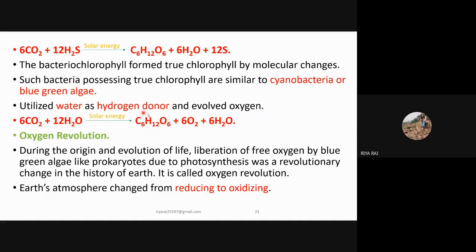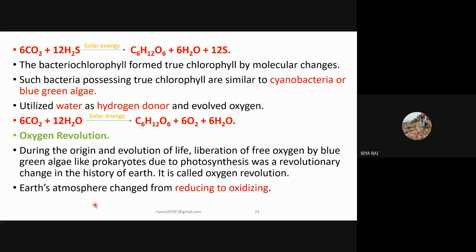They utilized water as a hydrogen donor, or hydrogen source, and evolution of oxygen took place during the formation of organic compounds. In the earlier reaction, hydrogen sulfide is used as a hydrogen source, but in this, the water molecule is used as a hydrogen source, and the formation of glucose takes place, but here oxygen is evolved and water molecules are formed, same as in the above reaction.